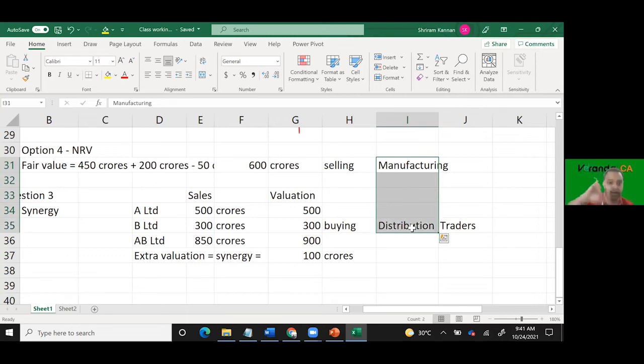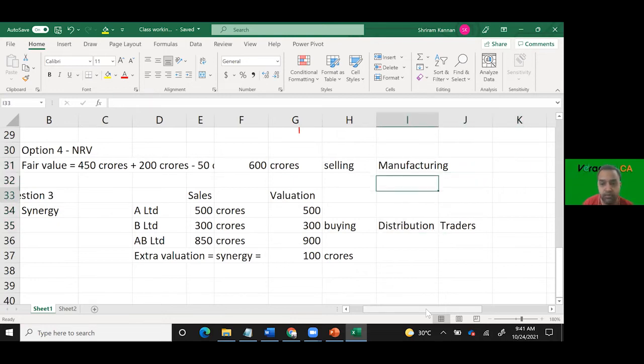Now this kind of integration, this kind of merger, you are a trading company and you buy from a manufacturing company, so you go and buy that company. Now this is technically called what? Vertical integration or horizontal integration? Any guess?